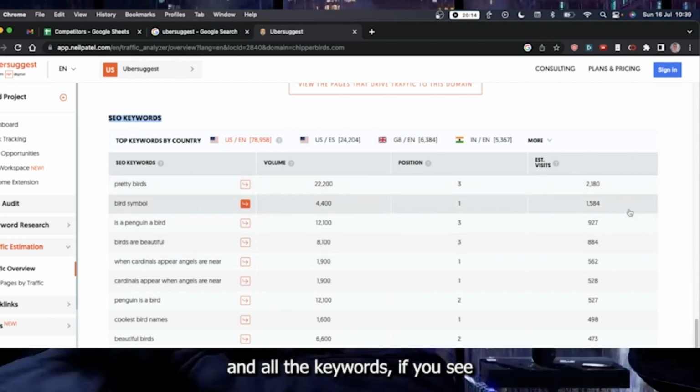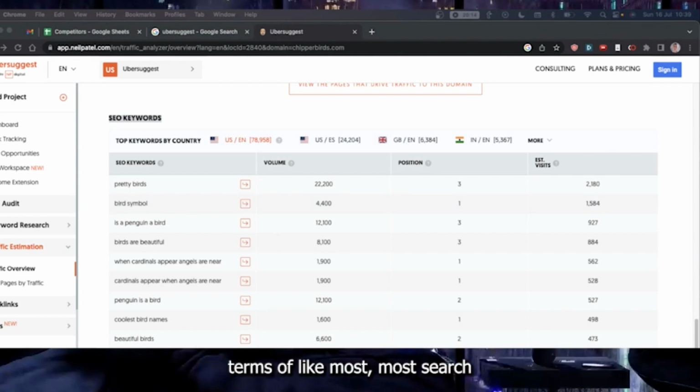And all the keywords, if you see, have a volume, a position, and estimated visits, and these are arranged from most searched to least searched keywords. Now you can see there are some keywords like pretty birds, bird symbol, penguin, whatever people are mainly searching on that website, which will be of your competitor, whatever site it is, you would know about your competitor. These websites set a standard for people that this is what people want to read, and this makes an authoritative figure for people, like this becomes the benchmark for them.